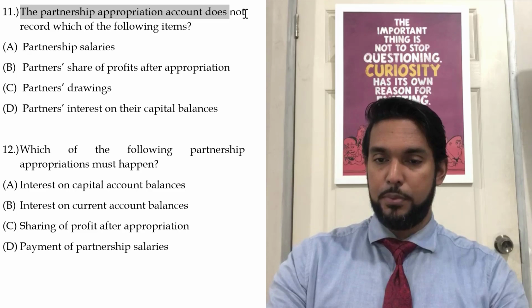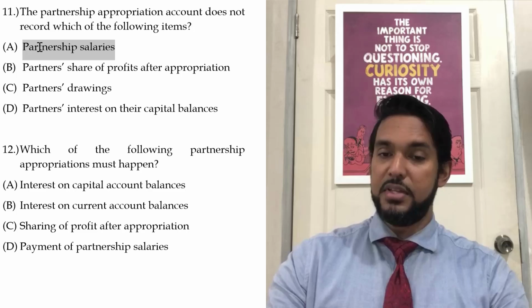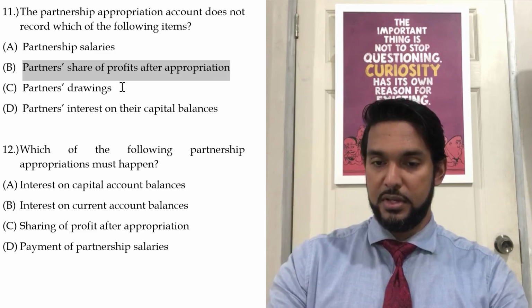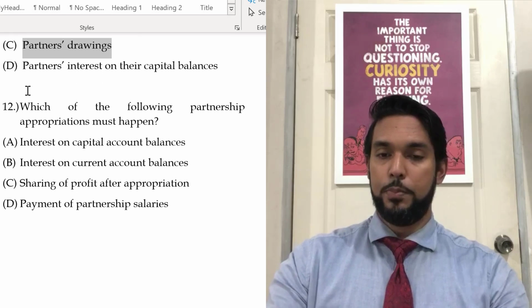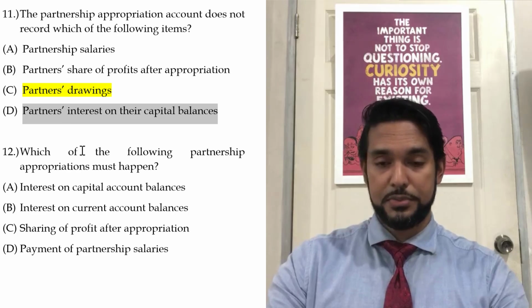Okay, so the partnership appropriation account does not record which of the following items. Salaries, yes it does. Partners' share of profits after appropriation, yes it does. Partners' drawings, nope, it does not record drawings. Interest on capitals, yes it does.